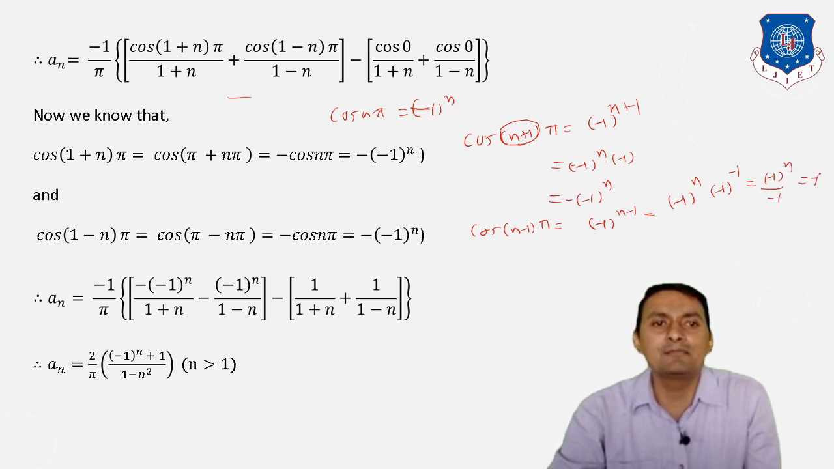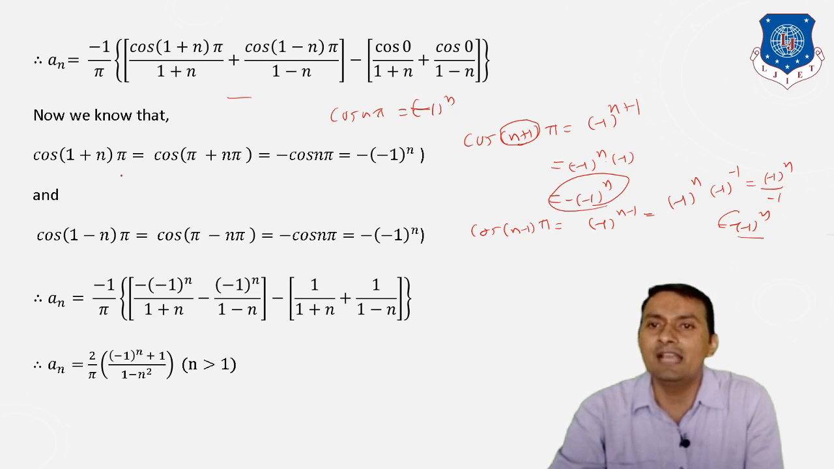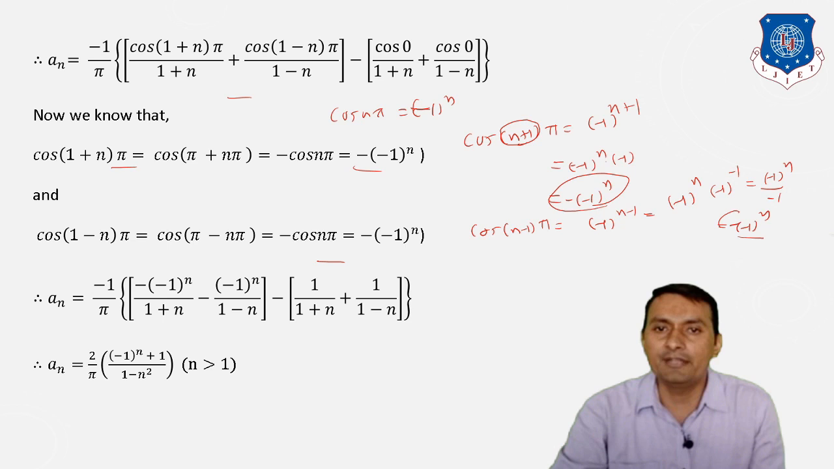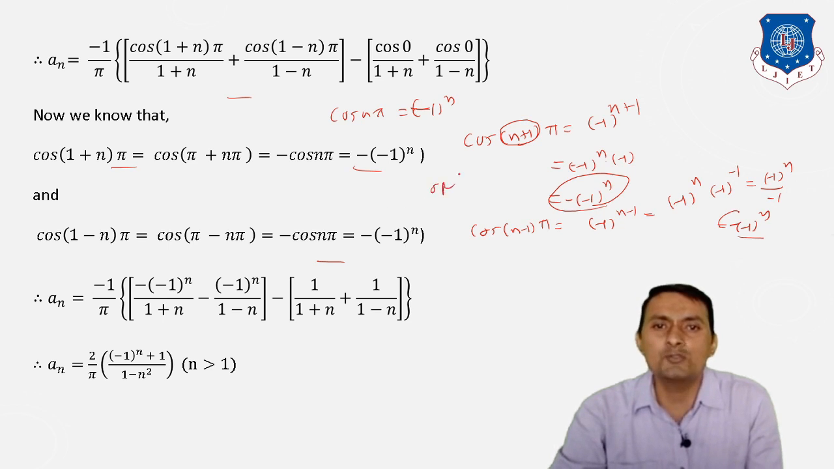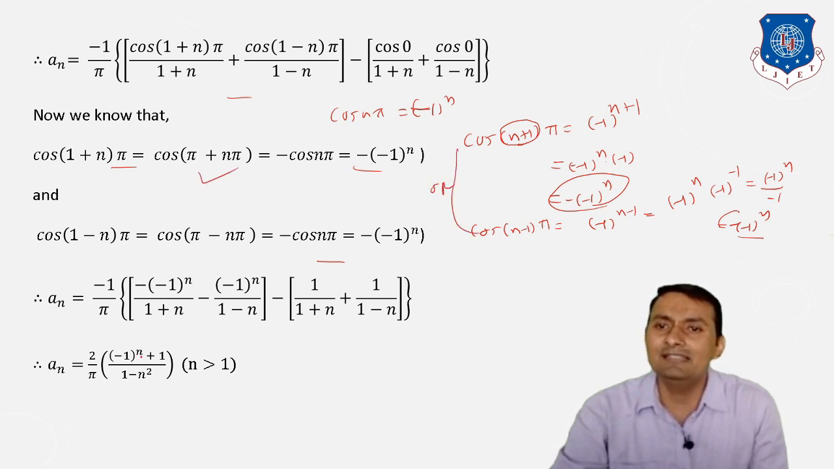But this is the same as minus into minus 1 raised to n, where the minus is there. So we can say both will be exactly the same, and that thing we have already shown here. So we get this one, and the same argument holds here. So you can consider it this way, otherwise you may assume this one.